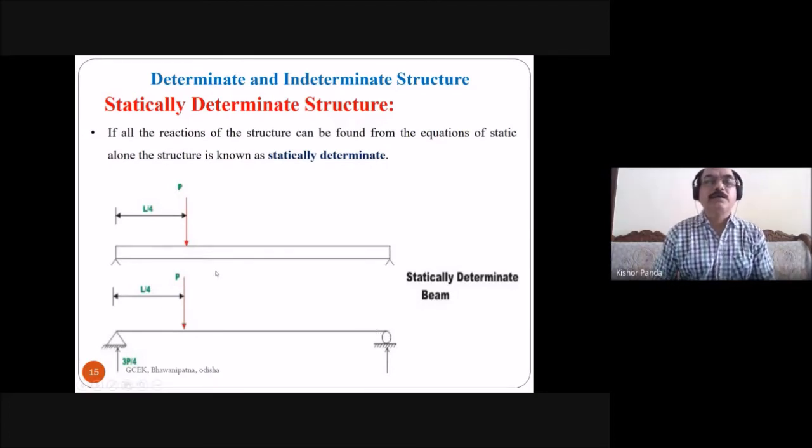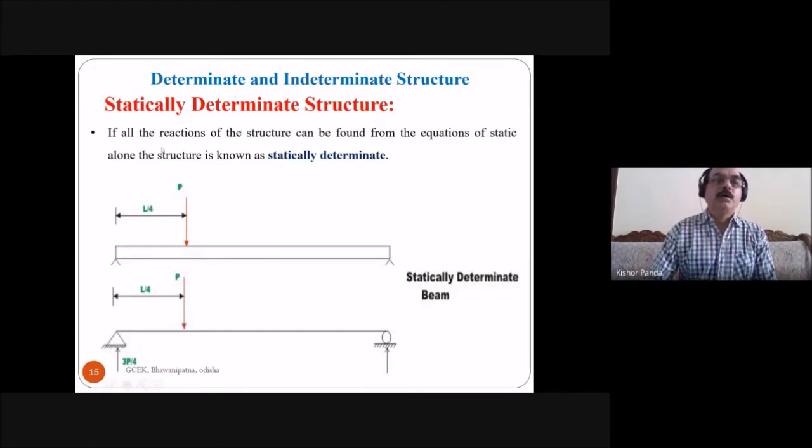So you know the static equilibrium equations in the case of a two-dimensional structure. In a two-dimensional structure there are three static equilibrium equations: summation of Fx is equal to 0, summation of Fy is equal to 0, and summation of Mz is equal to 0.